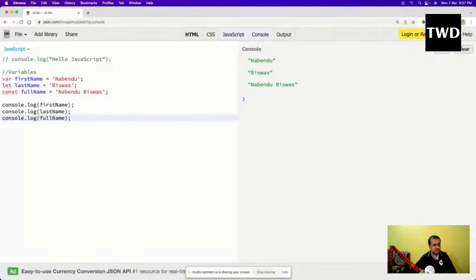It will show. Okay, so you might be seeing there is no difference between var, let, and const, and we can use them interchangeably. And in fact, we can use a number or something also here. So there is nothing like int, string, and all these things like C++. Those things are not here.